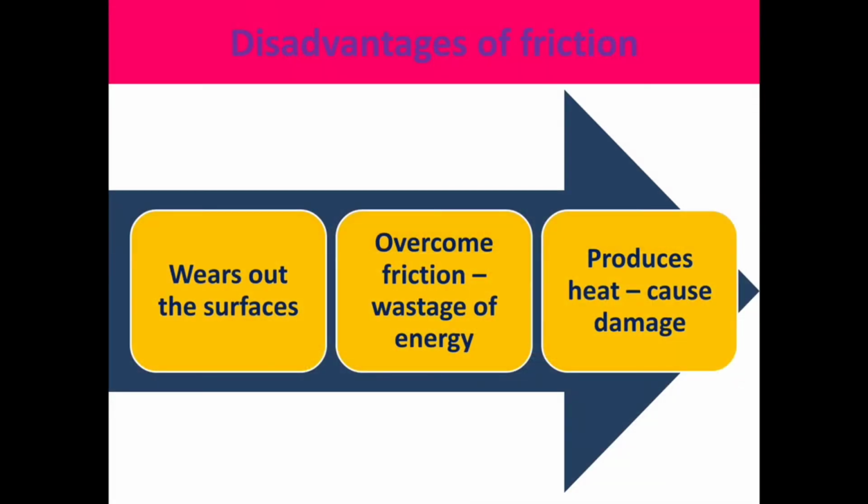Disadvantages of friction. Friction wears out the surfaces rubbing with each other, like screws and gears in machines or soles of shoes. To overcome the friction, an excess amount of effort has to be given to operate a machine. This leads to wastage of energy. Friction produces heat which causes physical damage to the machines. So these are a few disadvantages of friction.